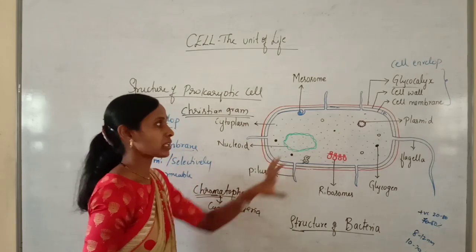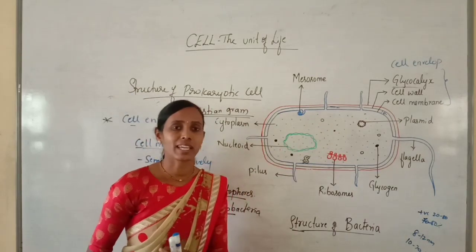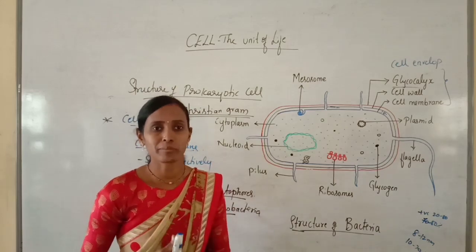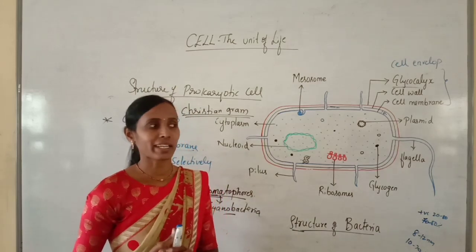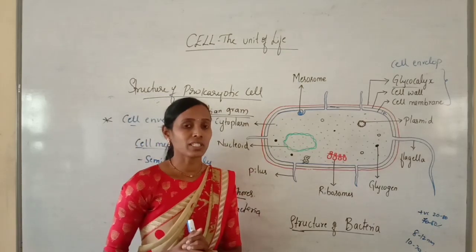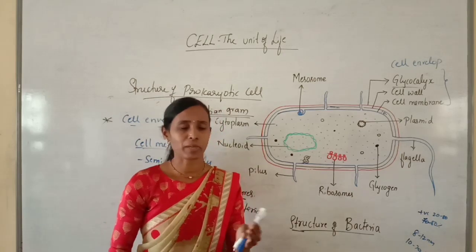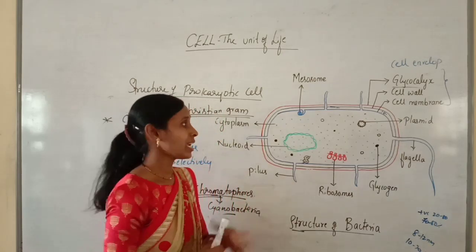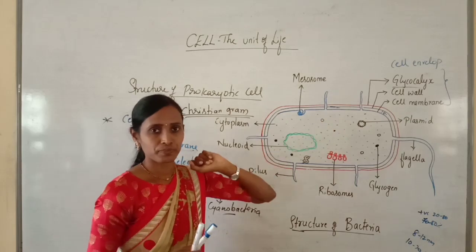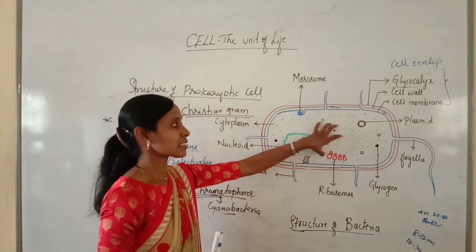Now let us talk about the cytoplasm. So cytoplasm, as I said, is the fluid filled or semi-fluid matrix of the cell, and it is usually the site for many cellular activities. Various biochemical reactions take place within the cytoplasm.